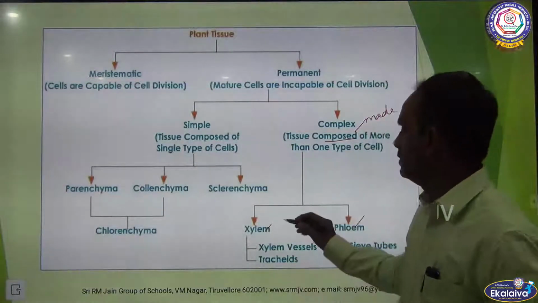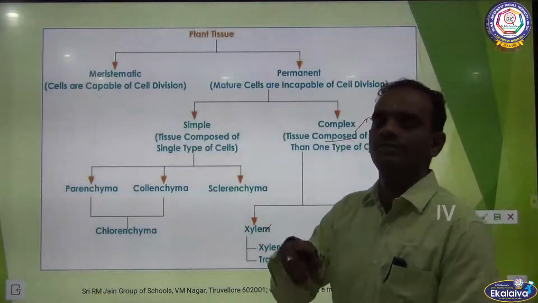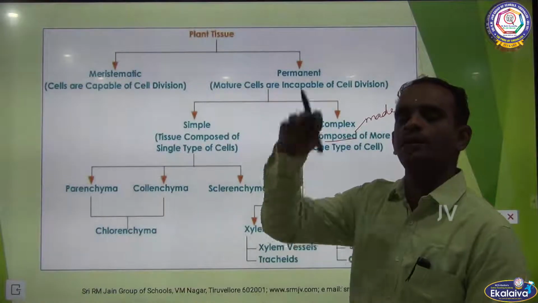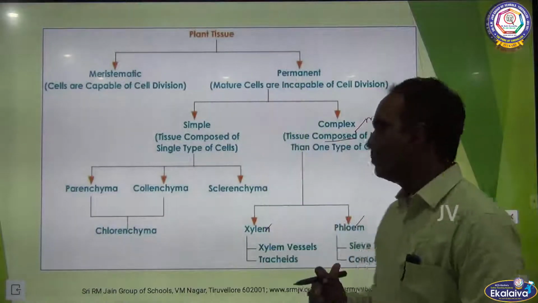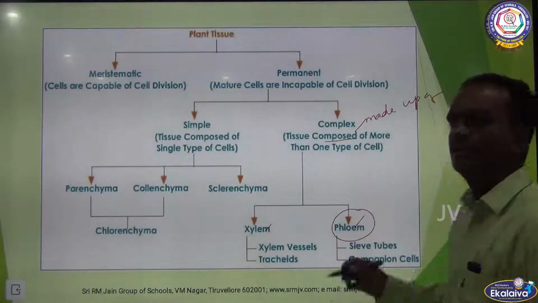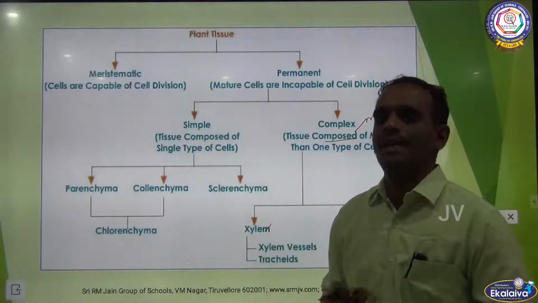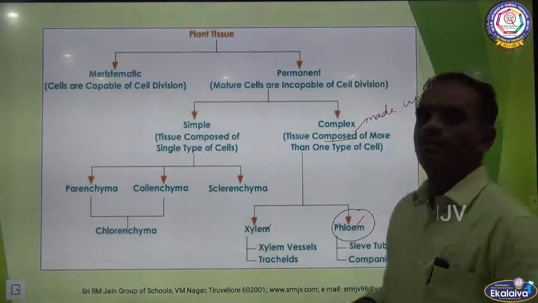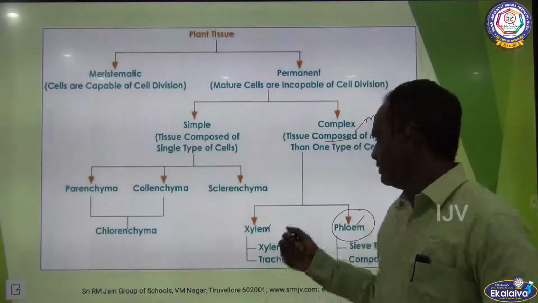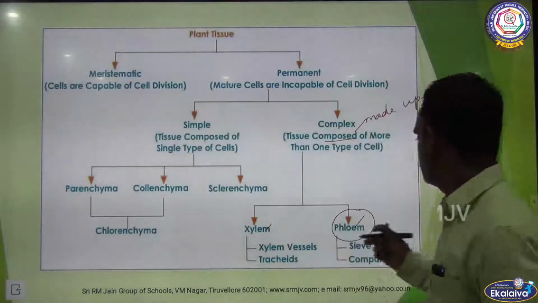Xylem conducts water from the soil, from the roots to all parts of the plant body. Phloem is also a conducting tissue. It conducts food materials from the leaves to all parts of the plant body. Okay. Now we will discuss the phloem in detail.